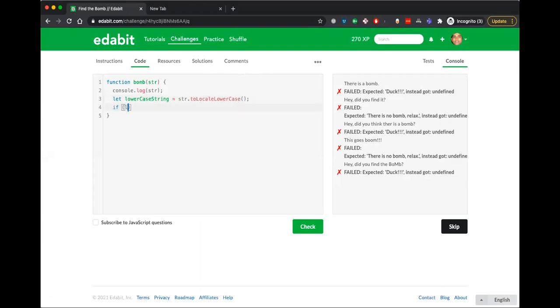Now I have to write includes dot includes bomb. If this is true, I have to do something, else I have to do some other thing, right? If this is true, I can return duck.